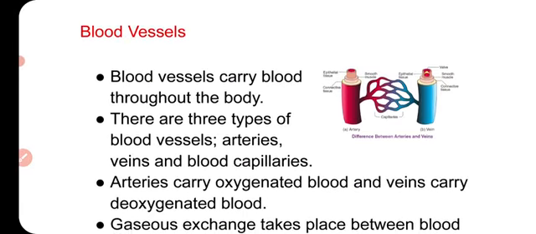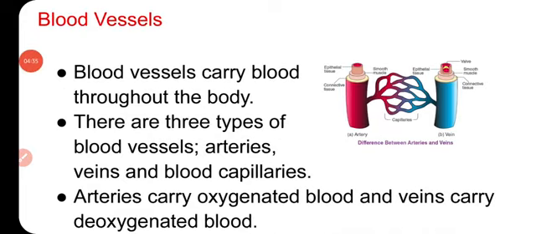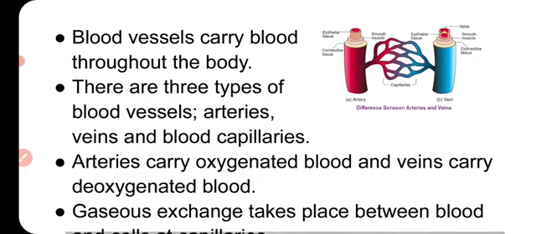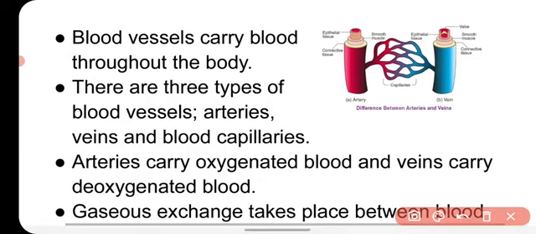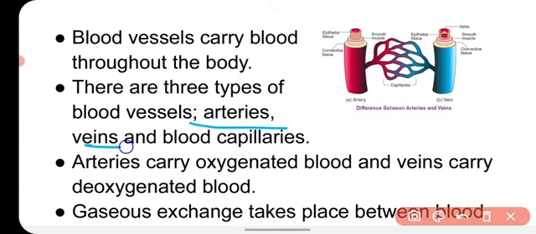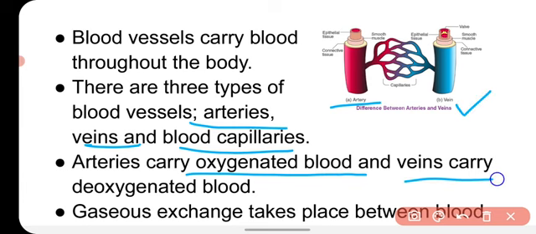Now we will talk about the blood vessels. Blood vessels are the tube-like structures in which the blood flows. They carry the blood throughout the body, and there are three types of blood vessels: arteries, veins and blood capillaries. Arteries are the vessels which carry oxygenated blood, and veins are the vessels which carry deoxygenated blood.